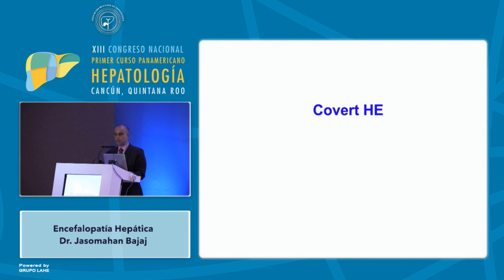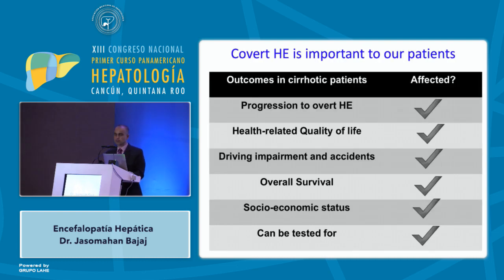Before we go to the overt hepatic encephalopathy, let's talk a little bit about covert. I'm going to talk very little because this is very important for our patients. It can tell you who is going to progress to overt hepatic encephalopathy. It more importantly affects the patient's quality of life. Because patients are not dying as frequently with variceal bleed, they are now living longer. And also with the advent of NASH, these patients are much older and much more comorbid. So therefore, it's very difficult for them to get transplanted. So therefore, their quality of life becomes very important because our patients are living longer, but they're not living better.